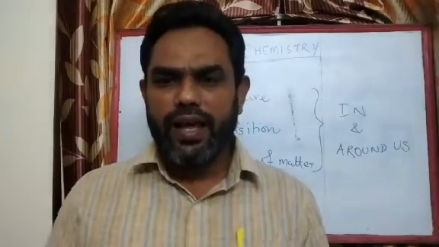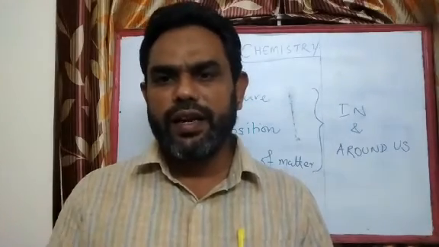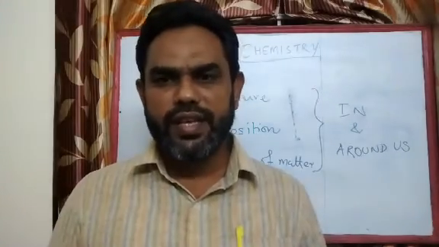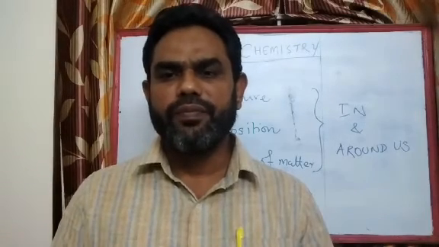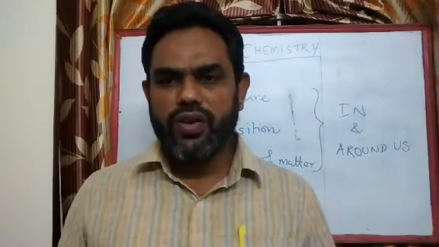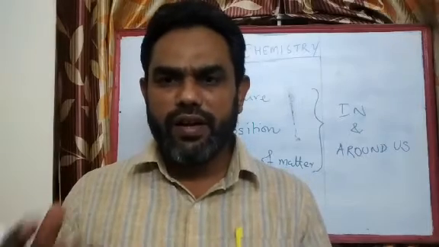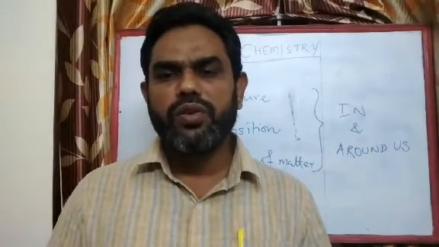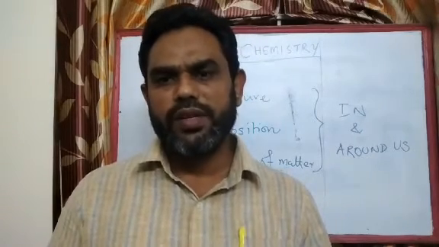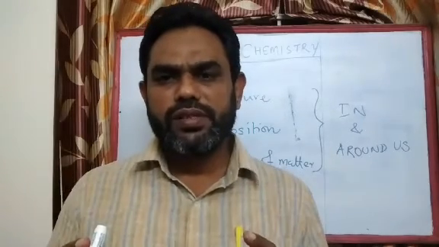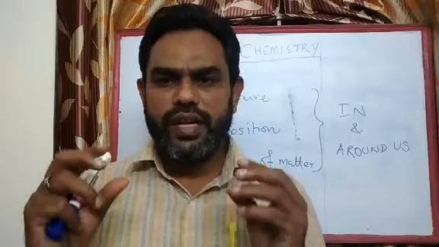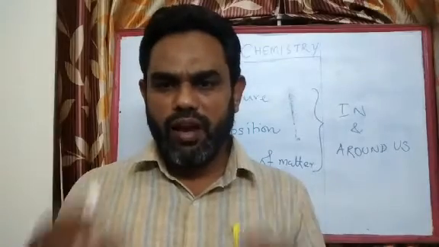If you take glass, it consists of silicon and oxygen. If you take sand, it consists of silicon and oxygen. Or if you take soil, it consists of several micro or macro nutrients or elements. So, every substance consists of a definite structure and composition.